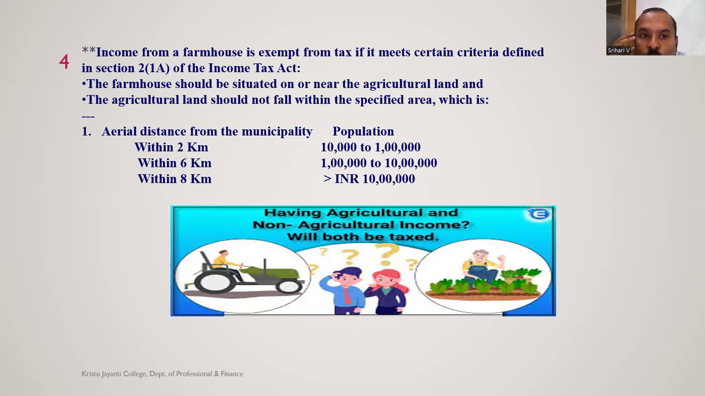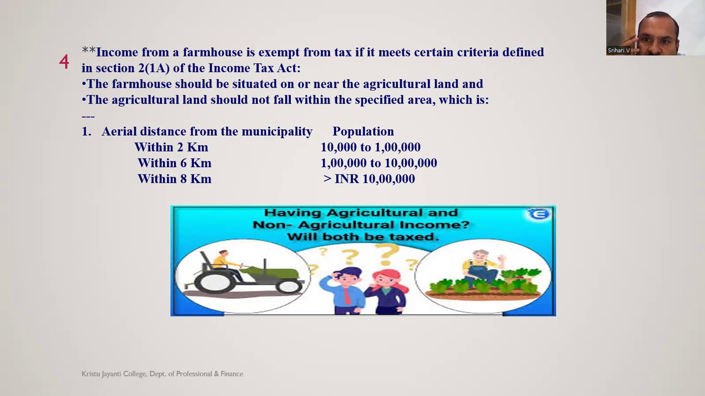Then income from a farmhouse or estate. You might have heard that many politicians and celebrities have a farmhouse or estate, and on weekends they go to the farmhouse or estate and spend time. Then what is the income from a farmhouse? Agriculture income from a farmhouse will be exempt based on certain guidelines.